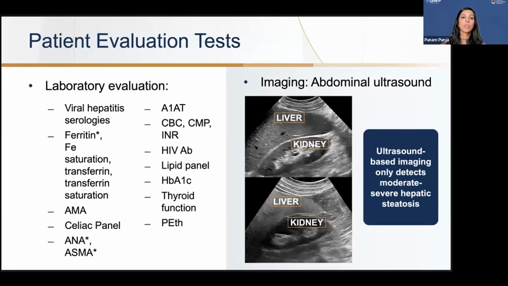It's important to also check for HIV, lipid panel, hemoglobin A1C, and thyroid function, because all of these factors can lead to steatosis in the liver. And if there is any concern about alcohol causing steatosis in the liver or MetALD, definitely check a PEth test. You also want to get a complete abdominal ultrasound on these patients because it includes the spleen size.